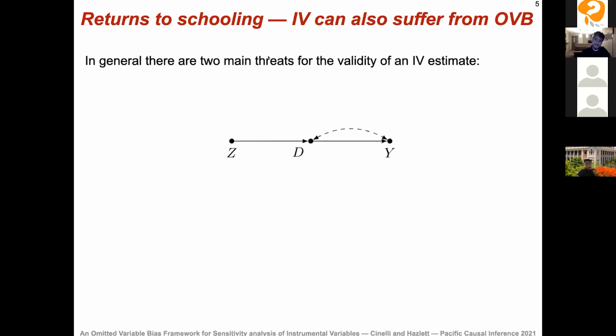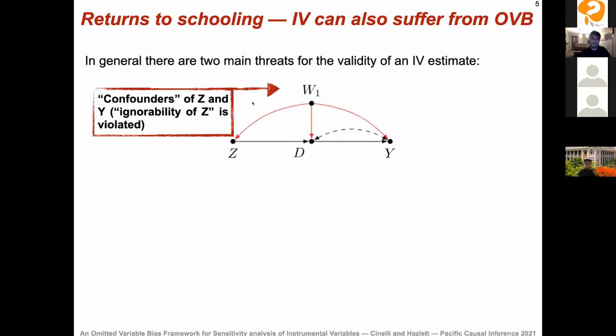And in general, there are two main threats to the validity of an IV estimate. The first one, what we just said, is that the instrument may not be, quote unquote, as good as random, and there may be confounders of the instrument-outcome relationship, such as W1 in this DAG here. This is violating what people usually call the ignorability of the instrument assumption, or the unconfoundedness of the instrument assumption.